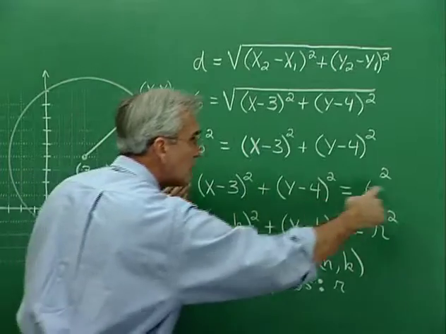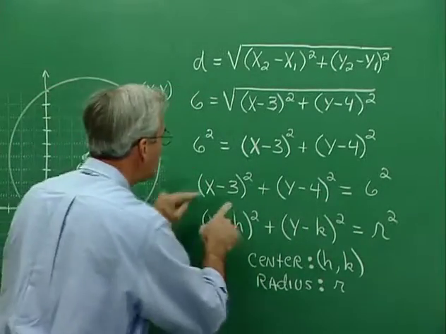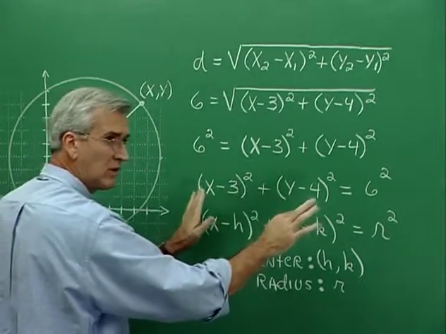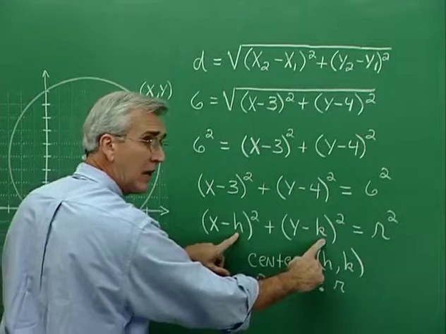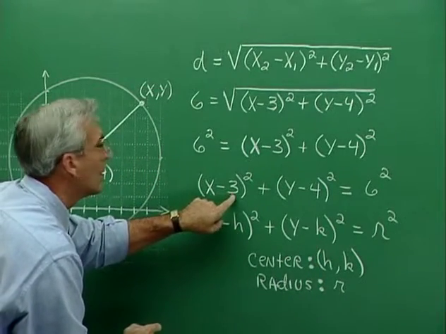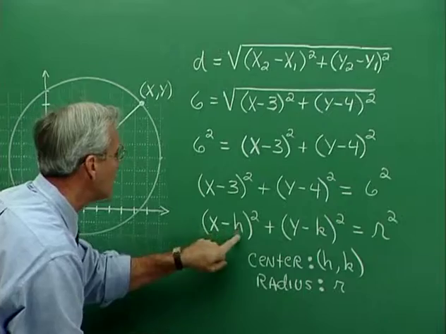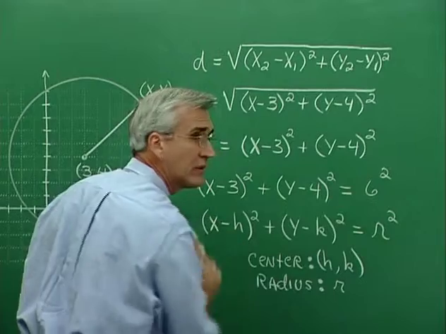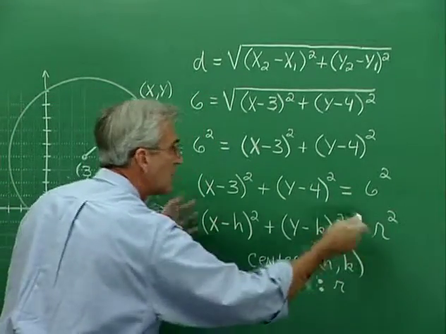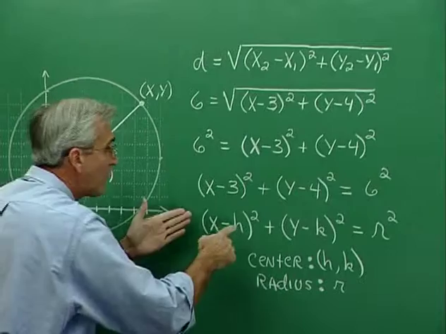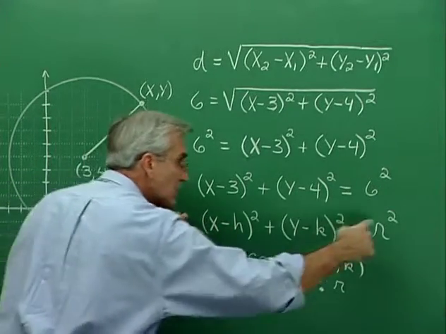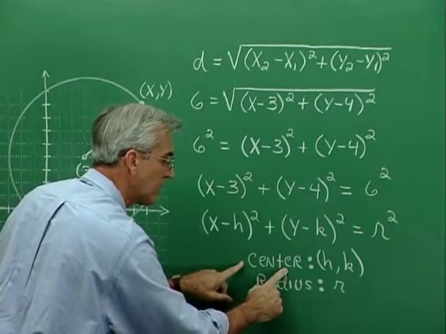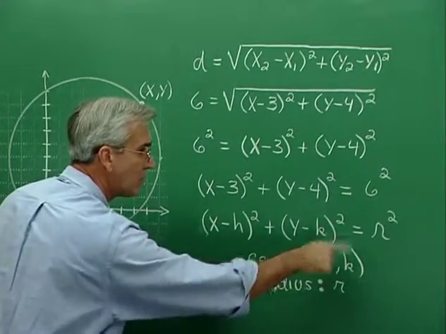We can generalize this situation like this. We can say, okay, let's just let letters stand in for 3 and 4. Now, not x and y here. We want some foreign letters like h and k. All right, so I'll let the x component for the center be h, and the y component for the center be k. And we'll let r stand in for the 6. And now we have a generalized version of what we have up here, and if we can write an equation, or if we can see it in this form, then we can easily identify the coordinates of the center, and they would be h, k, and the radius would be r.